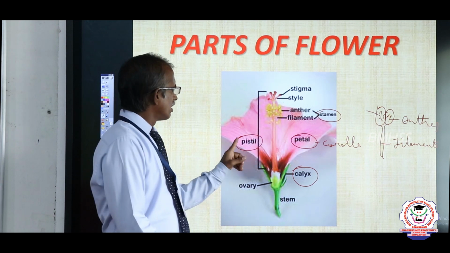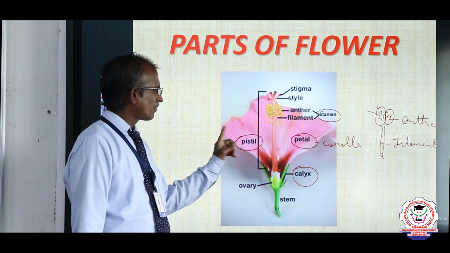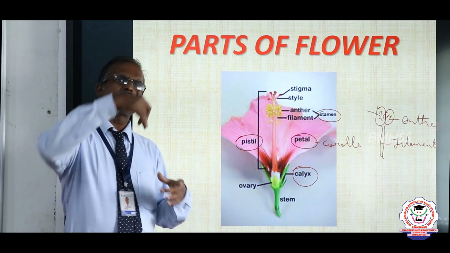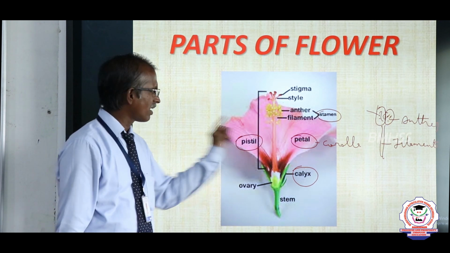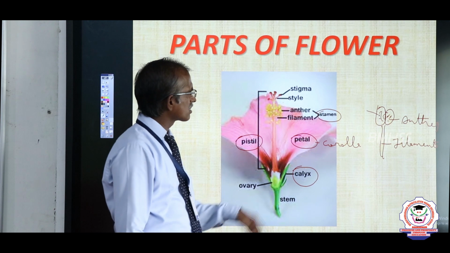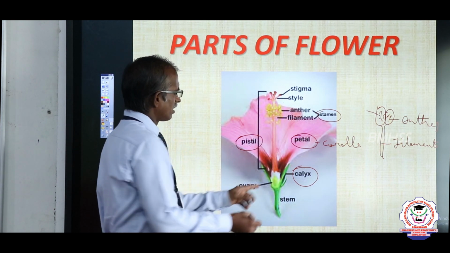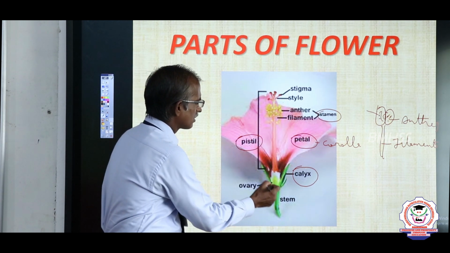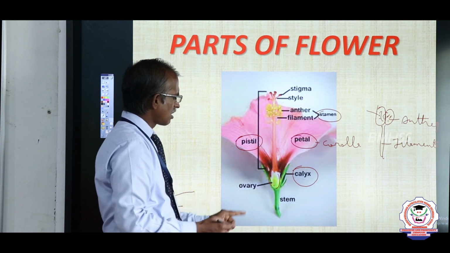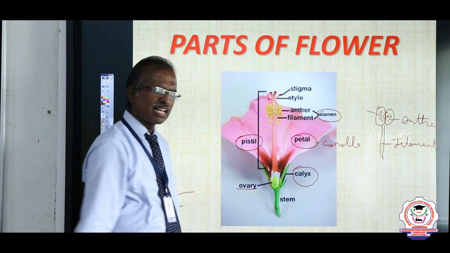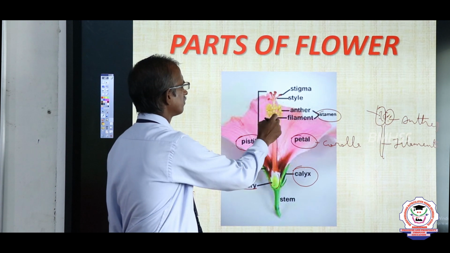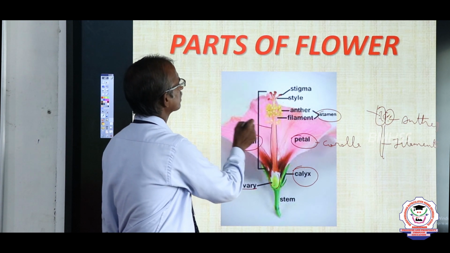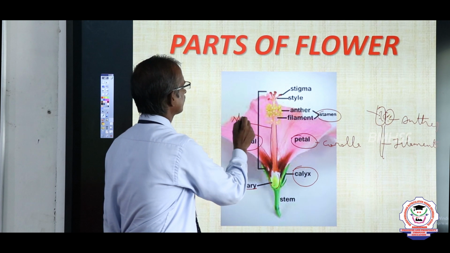Next, the pistil. The pistil is the female part of the flower, the center part or innermost whorl of the flower. At the base it has a swollen structure called the ovary, which continues to form a long tube called the style.